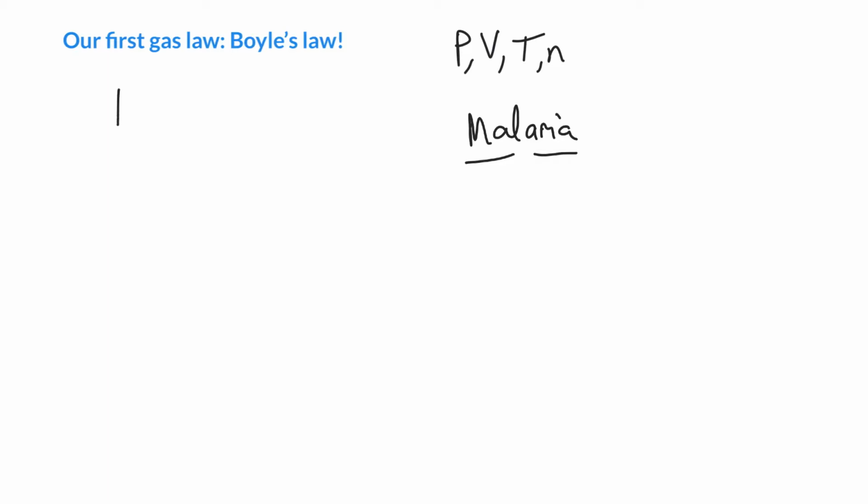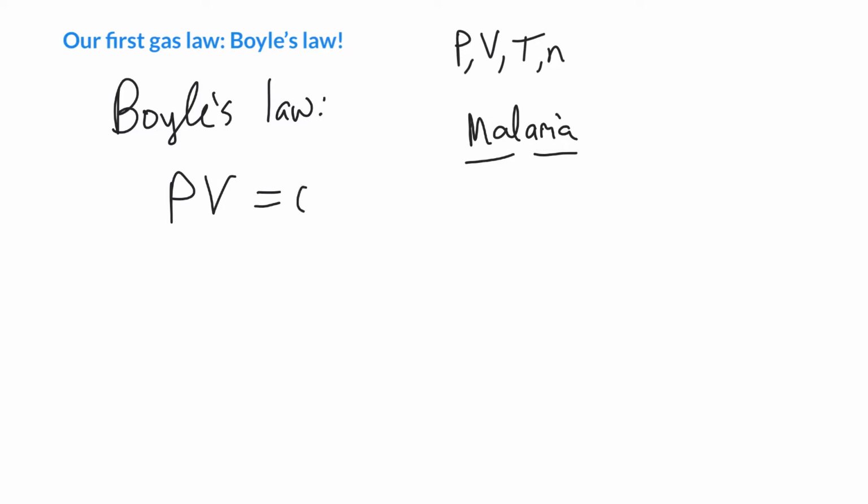And so Boyle's law is our first gas law. And it was sort of a surprise to the people who discovered it that gases obey mathematical equations. And so in Boyle's law, it turns out the pressure multiplied by the volume of a gas is a constant, at least as long as your number of moles and temperature don't change. So as long as you're only changing one thing while looking at another thing, you have to be holding the other two things constant for these laws to apply. We'll see later on we can relax this restriction.